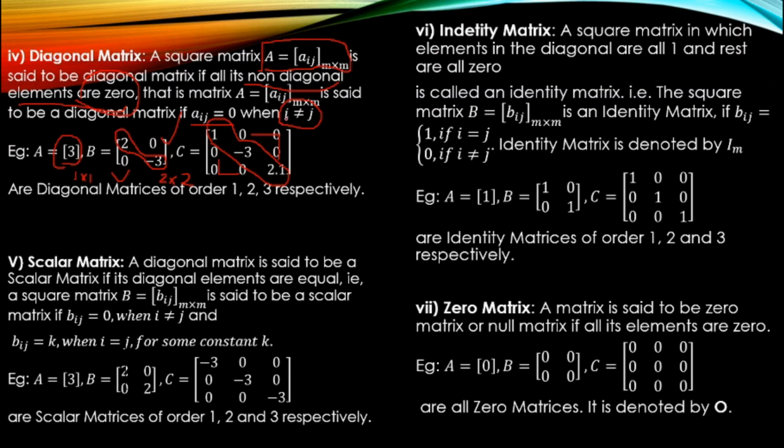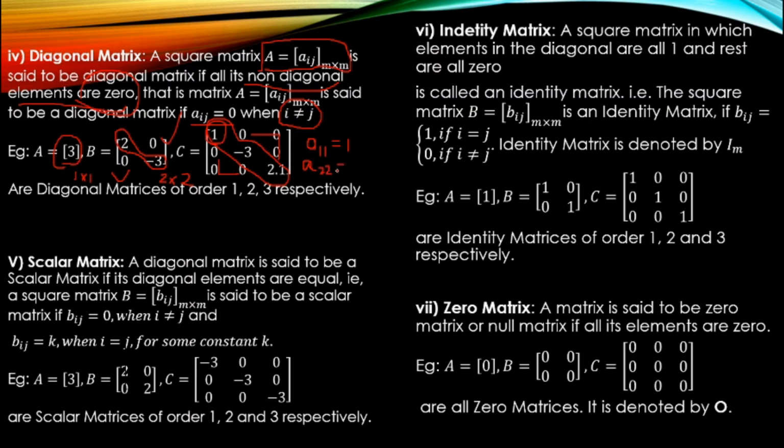Now here what did they say? i not equal to j. Before that we'll check the general form of diagonal elements. If I say the diagonal, this value, that is A11, is equal to 1. What about A22?